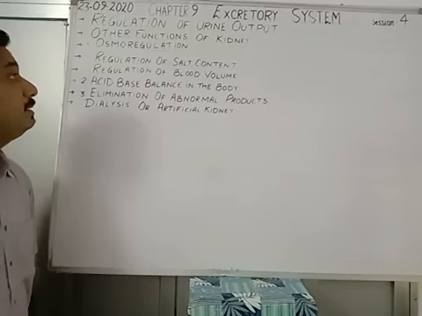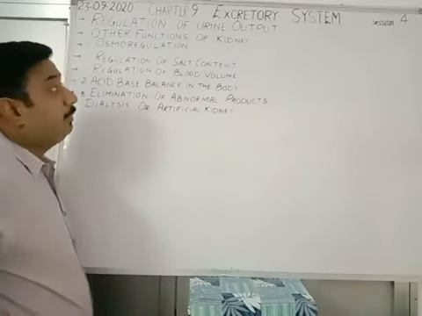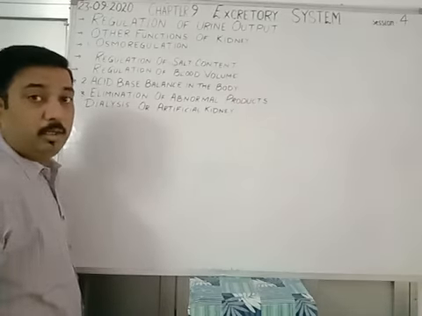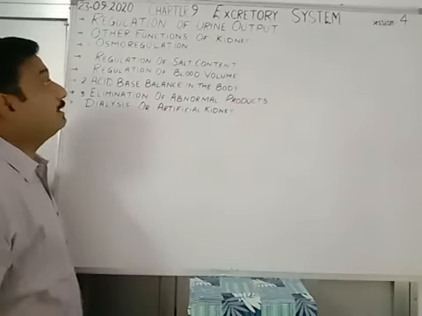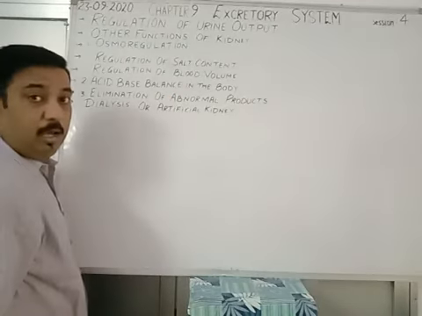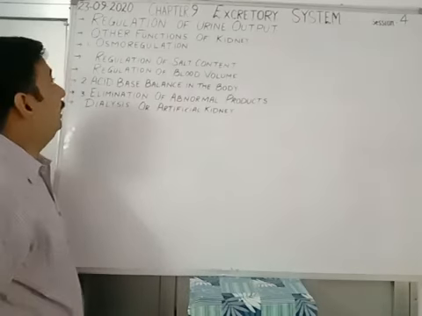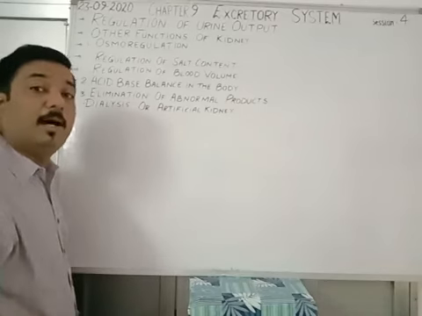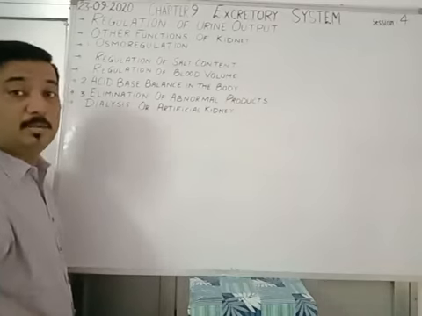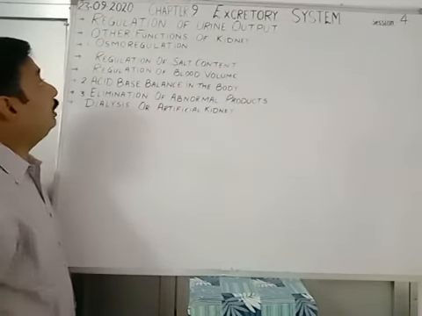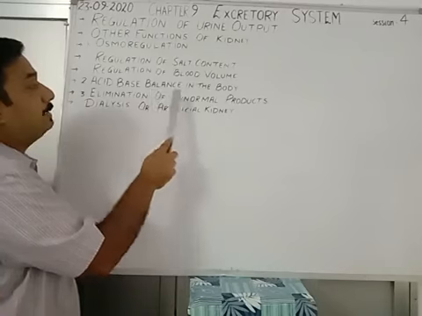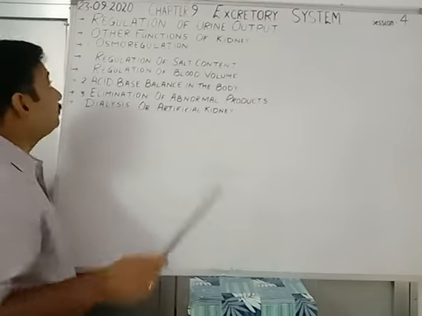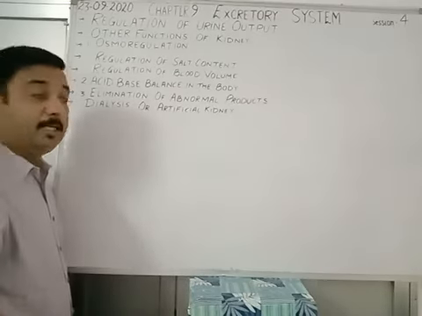In today's session, I'll be winding up the chapter. And what all topics are we going to complete? Let's have a quick look. First of all, we will be understanding regulation of urine output. Then some other functions of the kidney. Apart from urine formation, there are some other functions of the kidney that it plays very well. This includes osmoregulation, acid-base balance in the body, and elimination of abnormal products. These are the three other functions of the kidney in our body.